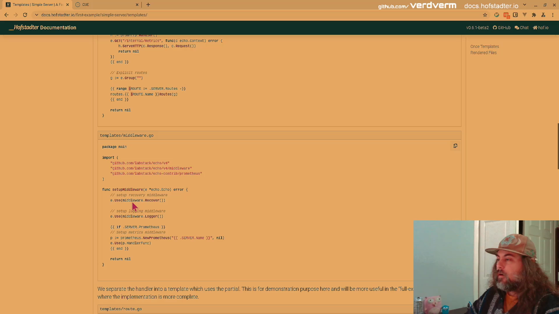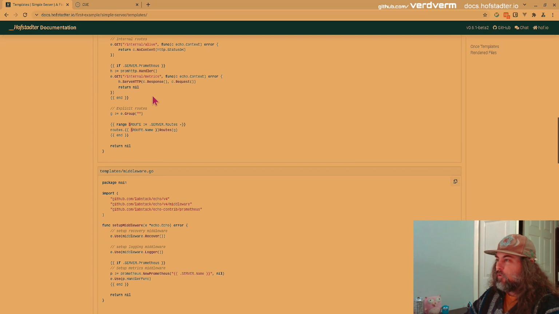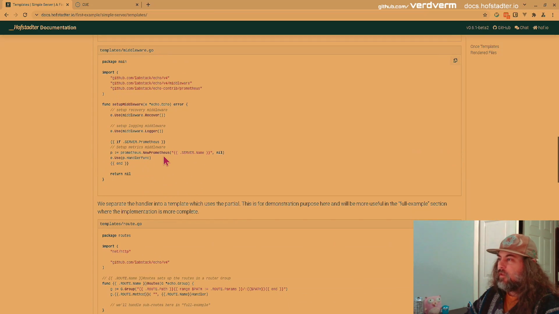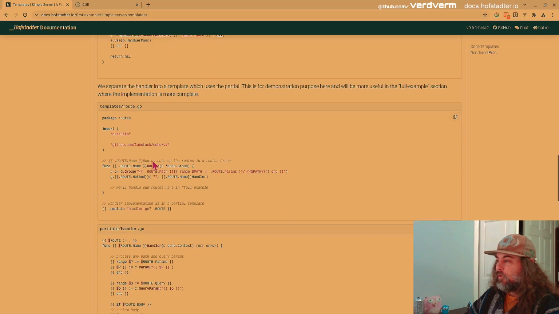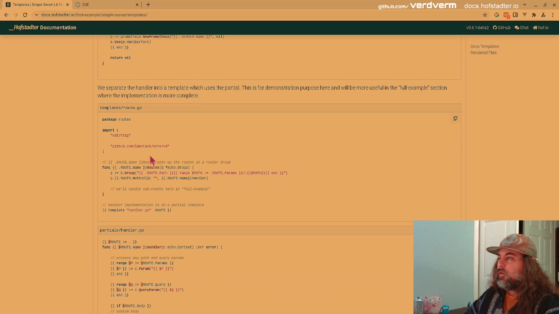And then we have some middleware, and we have recover, logger. Again, then we inject our Prometheus middleware. So we have a route for the Prometheus and then middleware for the Prometheus. Still, again, just a single Boolean. And then routes. So this is what a route looks like.